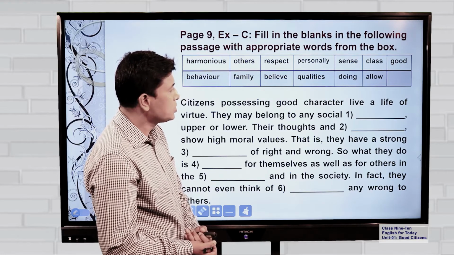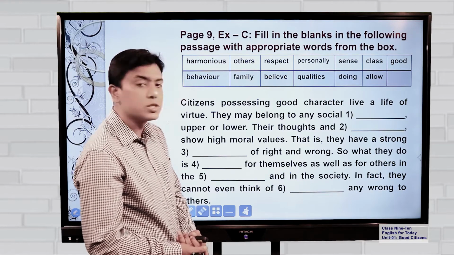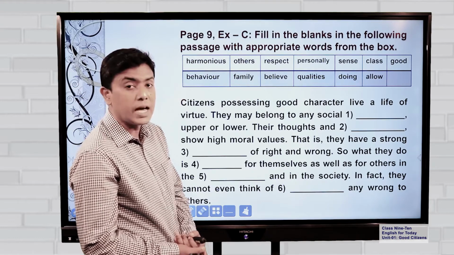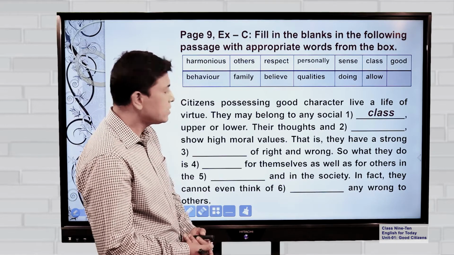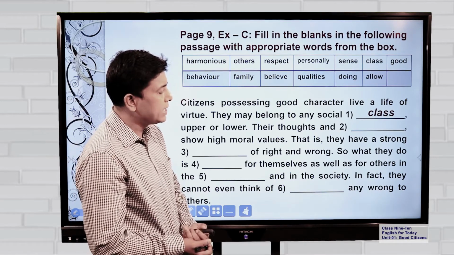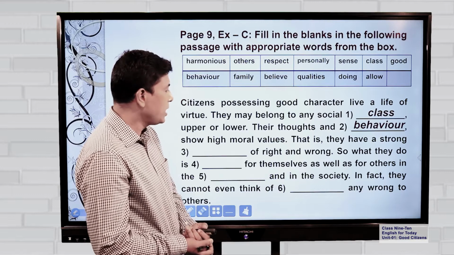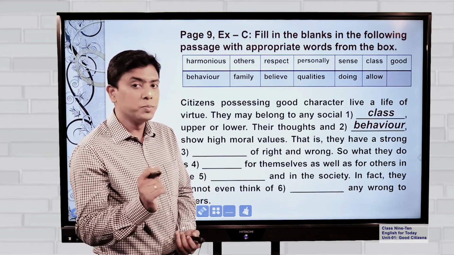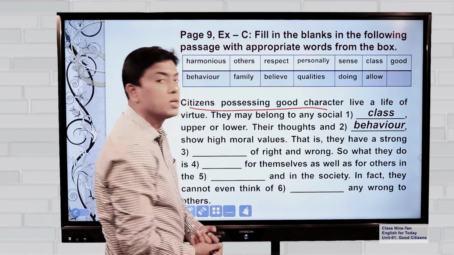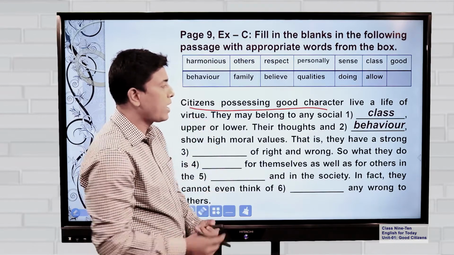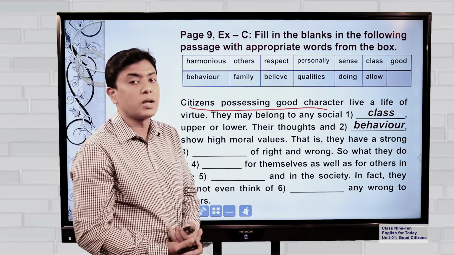Citizens possessing good character live a life of virtue. They may belong to any social, I think class is going to be the answer. Social class. Yes. Social class, upper or lower. Their thoughts and behavior show high moral values. So for whom we have high moral values? See, citizens possessing good character. So this is very important. Those who have good character, they have their thoughts and behavior with high moral values.